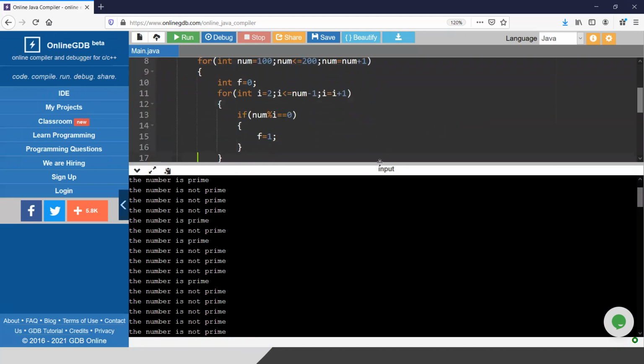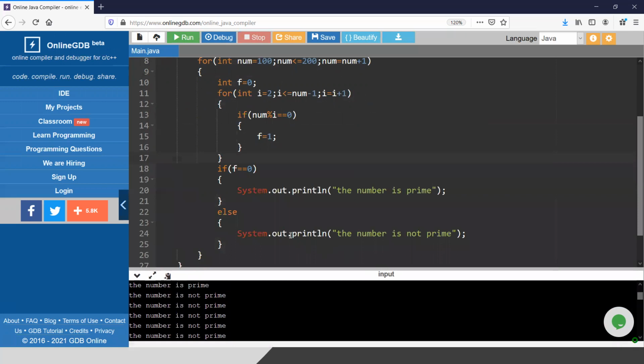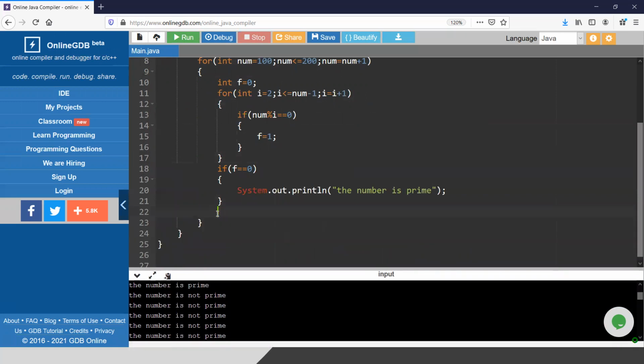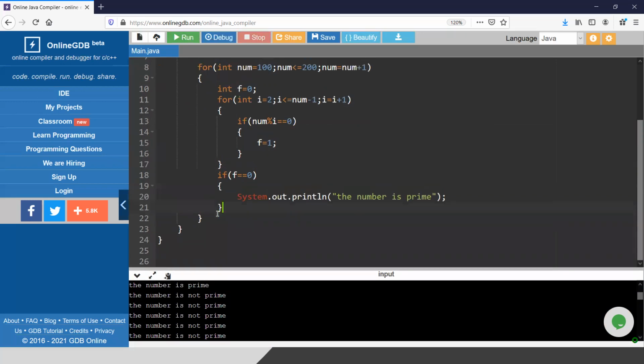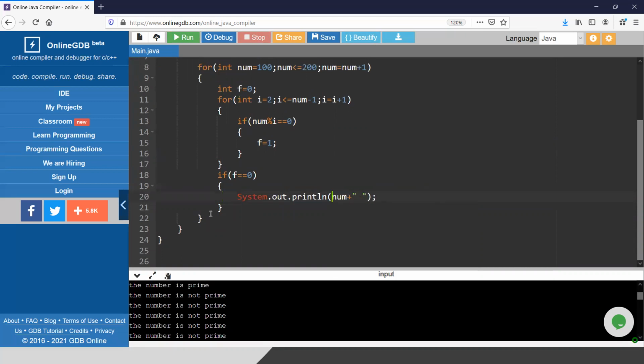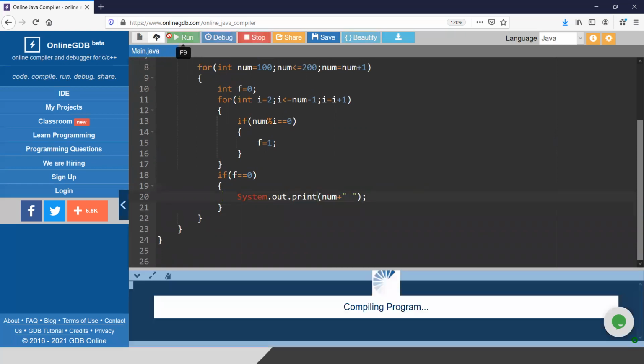So what I will do, I will mention the prime numbers, and I do not need to know which numbers are not prime. I just need to print the prime numbers. So I have deleted the else part, and here I do not need to print that the number is prime. Rather, I will just mention num. Num is the number we are checking is prime or not. So I will just print the number.